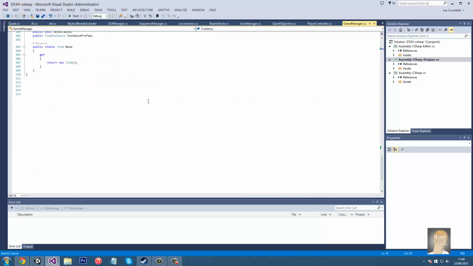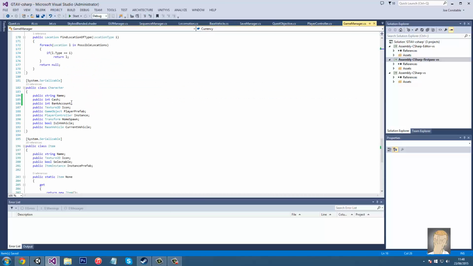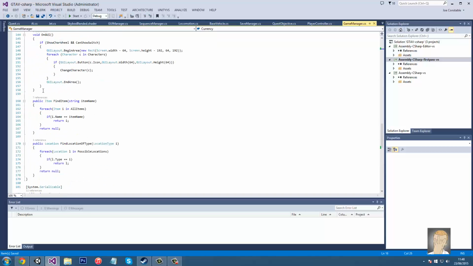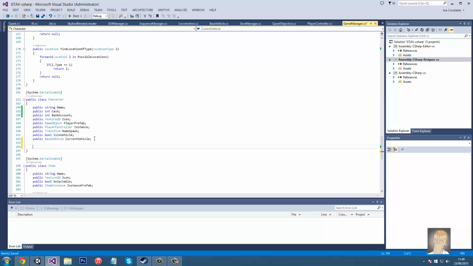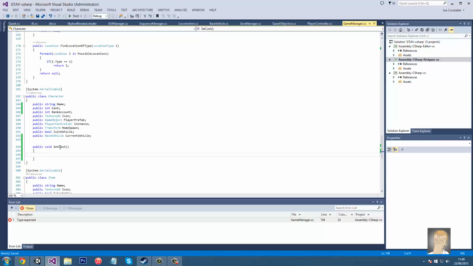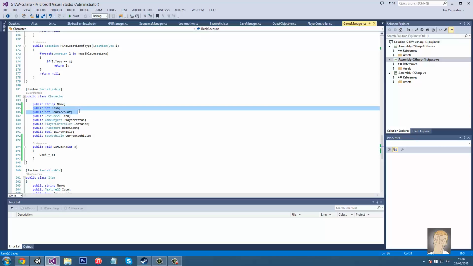So actually what we're going to do is, back in Game Manager now, we're going to have our cash and bank account. Actually no, let's just set a variable. This will be so much easier if we do this. So a variable? A method. So in Game Manager, actually no, let's do it in character. So we're going to create a public void set cash, right? And we're going to obviously do an int c. So we're going to go cash equals c. I'm doing this so we don't have to create a second private variable. So we have to do it for the property, just so we can literally just do this.